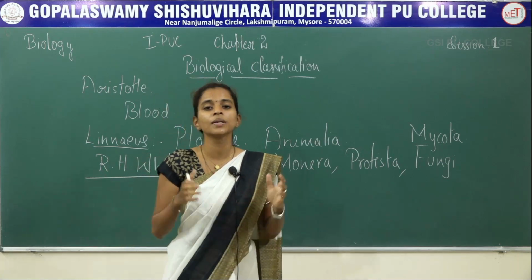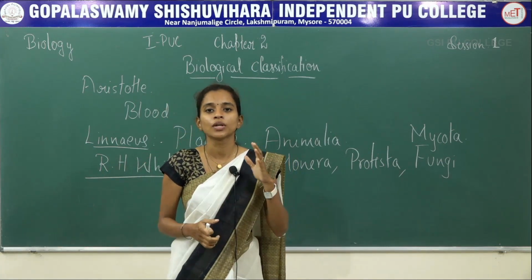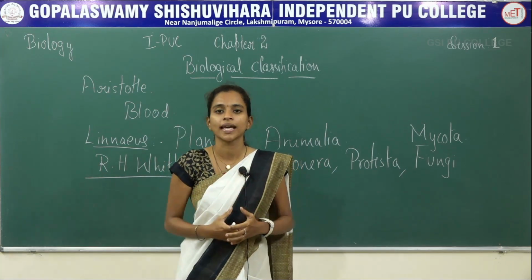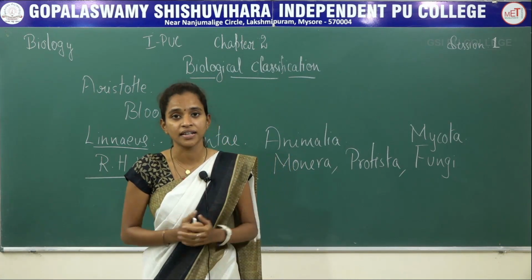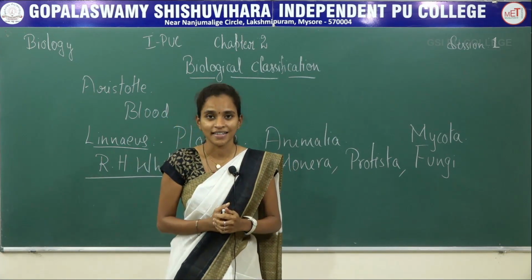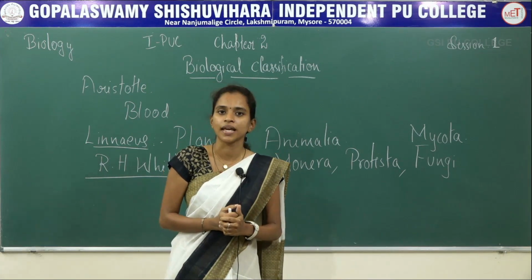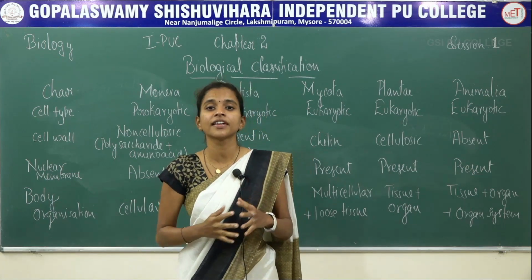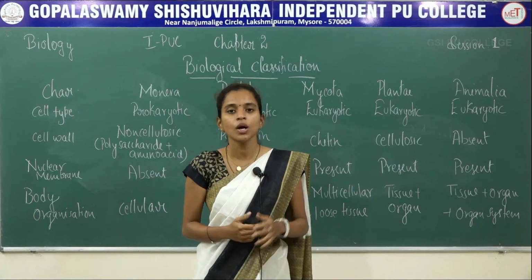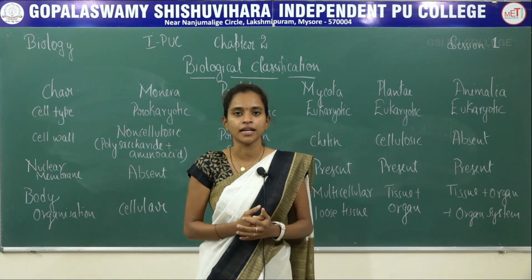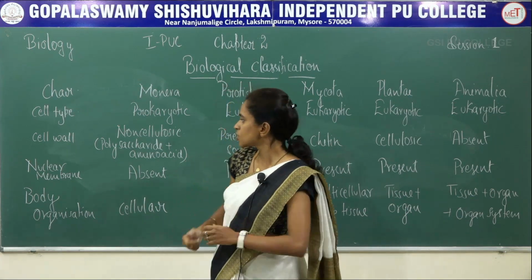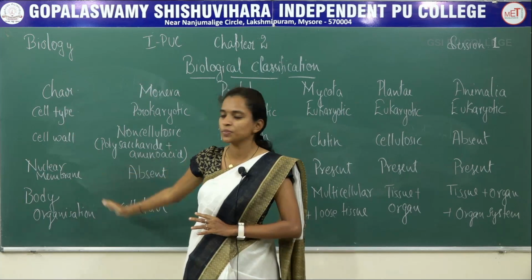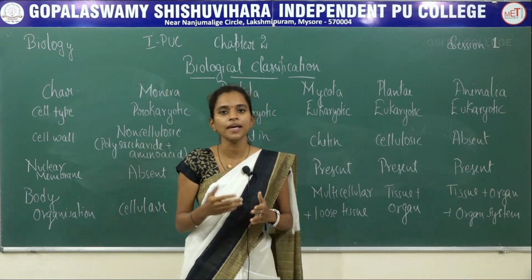So what we have to do is, we'll be studying in this particular chapter about each kingdom in detail. First we have to know why R.H. Whittaker classified it into 5 different kingdoms, based on what type of characters he put forward the 5 kingdom system. This is a chart regarding the 5 different kingdoms. So far I have written here 4 different characters. I have left the last character. Once I explain these 4 characters, the last character will be explained later.